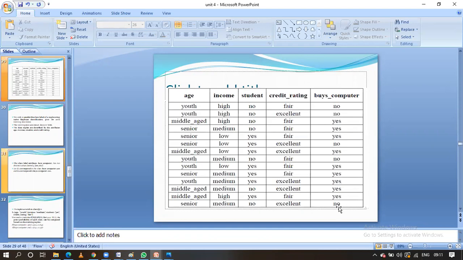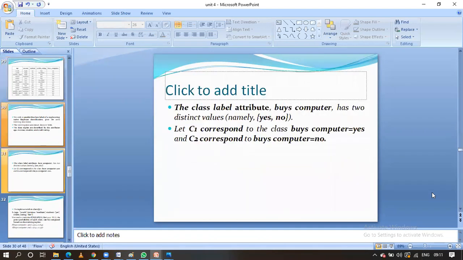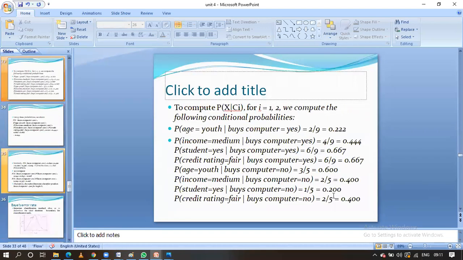So 3 out of 5, guys. Age equal to youth given buying computer equal to no is 3 out of 5. Clear? Next, let us calculate for this one.